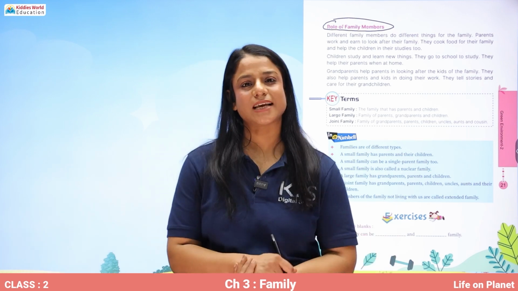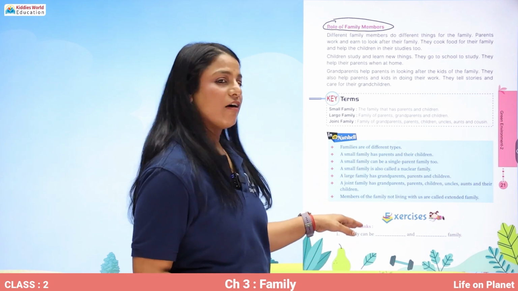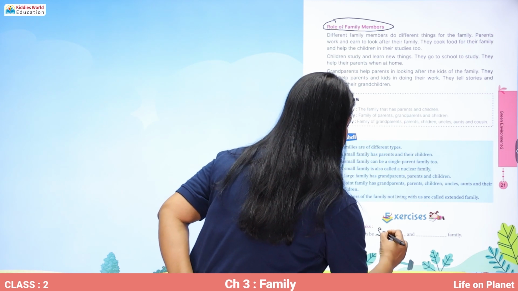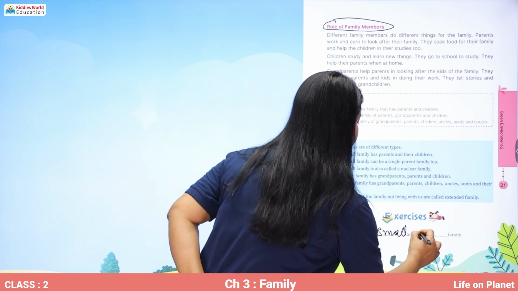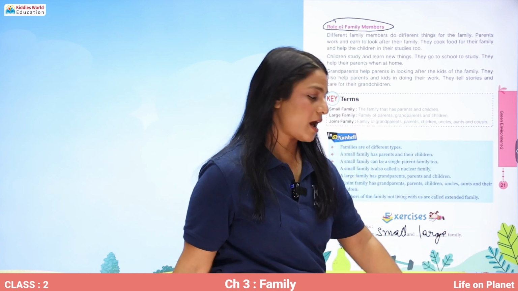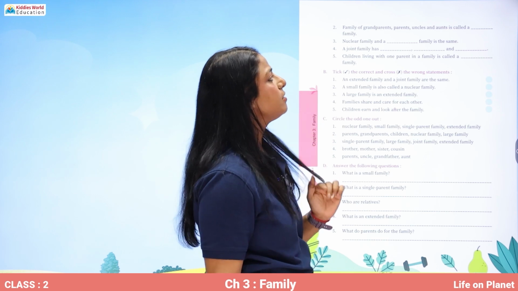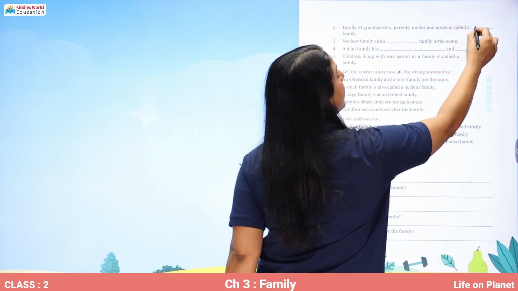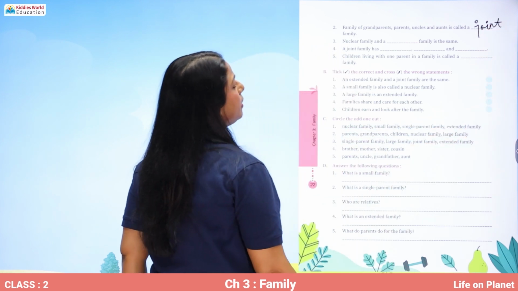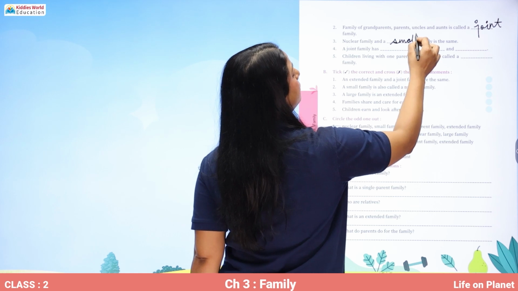Now let's do this exercise and see what we have learned in today's lesson. You have to fill in the blanks. Family can be small and large family. You can also write nuclear and joint. Family of grandparents, parents, uncles and aunts are called a joint family. Nuclear family and a small family are the same.